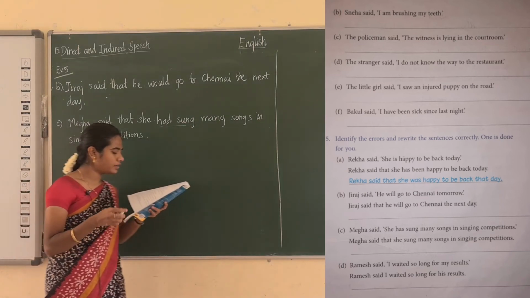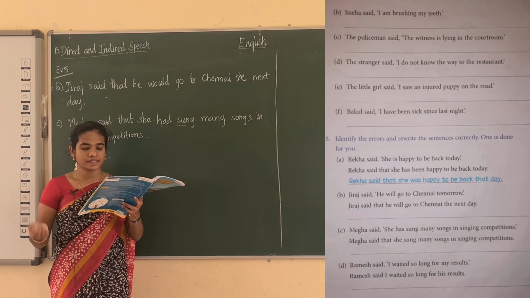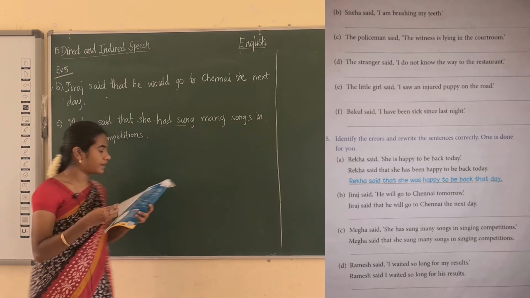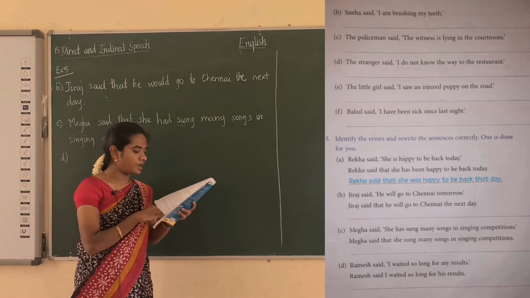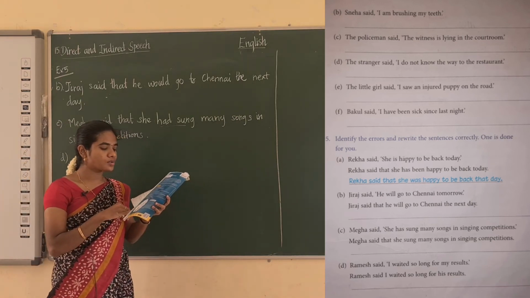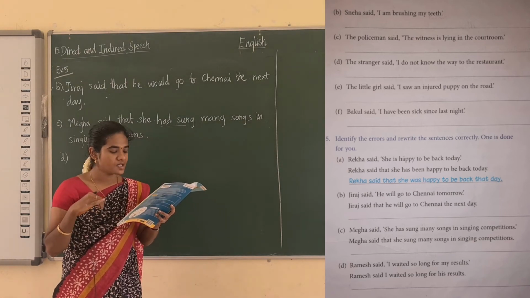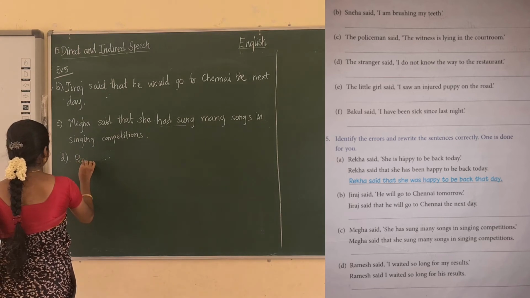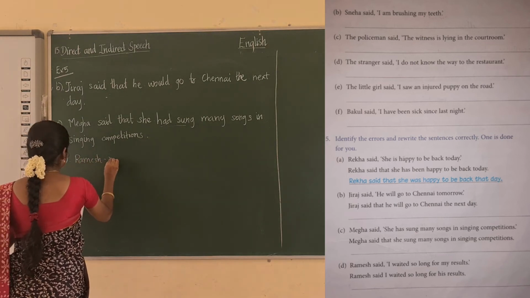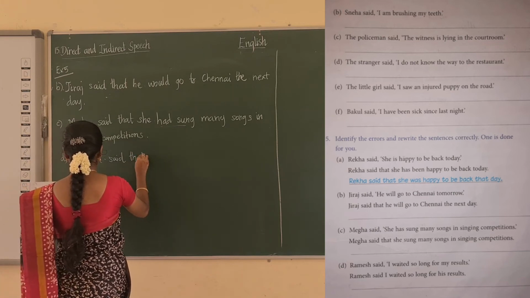See the next one, D. Ramesh said, I waited so long for my results. So here there is an error. What they are writing in indirect, see here, Ramesh said, I waited so long for his result. So here there is an error in the indirect speech. What's the right one? Right answer? Ramesh said, instead of a comma you have to put that.